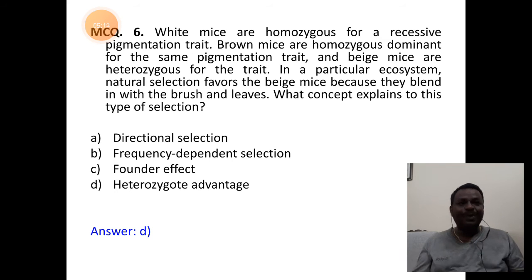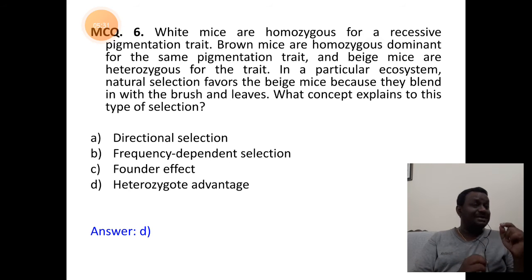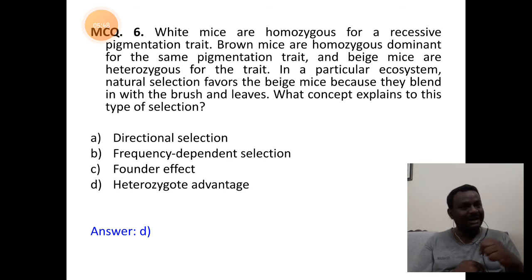Now, in a particular ecosystem, natural selection favors only the beige mice because they blend with the brush and the leaves there. So what concept explains this type of selection? Heterozygous individuals are selected. This is called heterozygote advantage. Of the four answers, heterozygote advantage is the answer exactly because it's the middle stabilization concept.